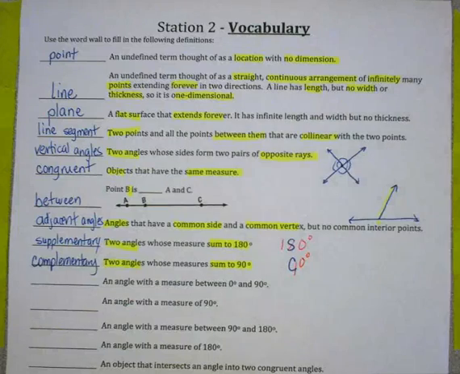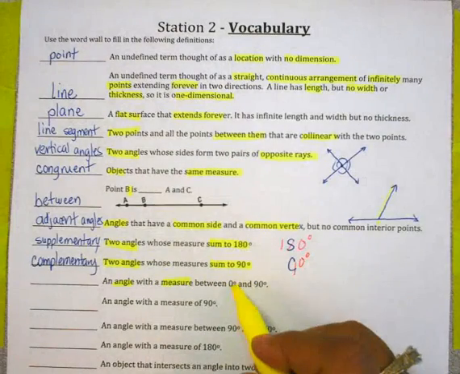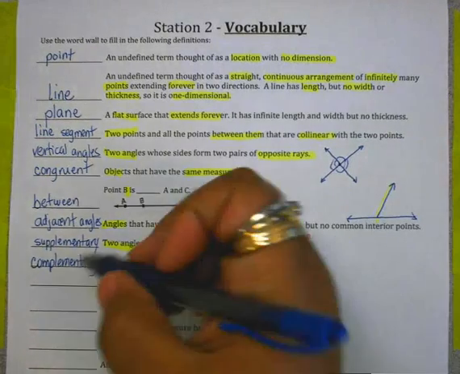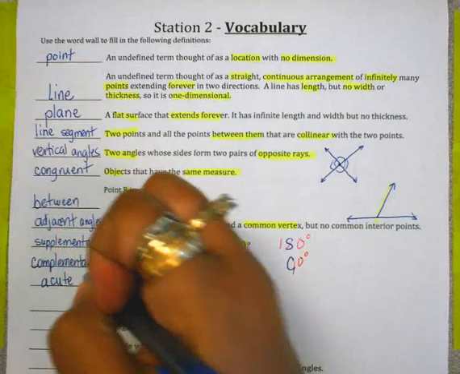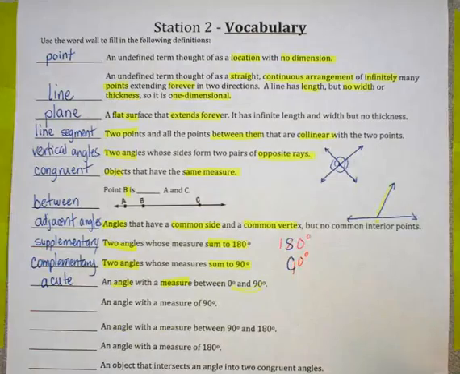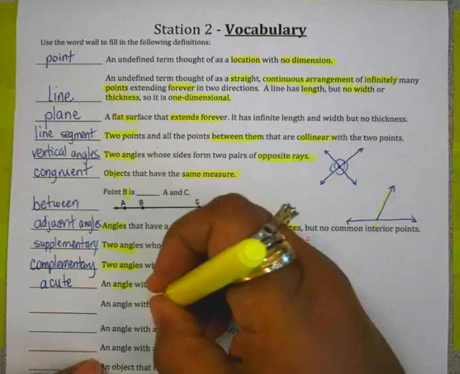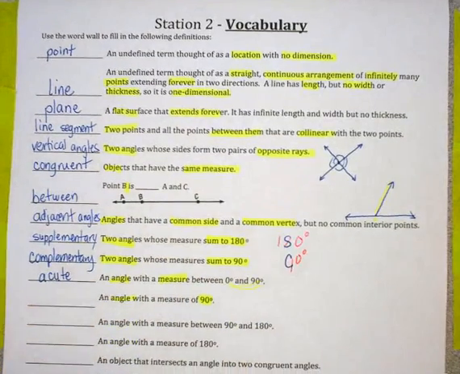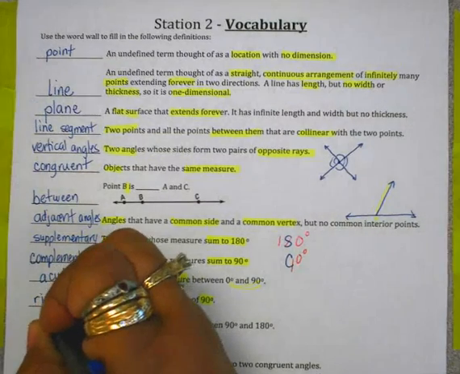If we have an angle whose measure is between 0 and 90, that's kind of a small one. It's cute, so we know it's an acute angle. An angle with a measure of exactly 90, many of you call that the right angle.